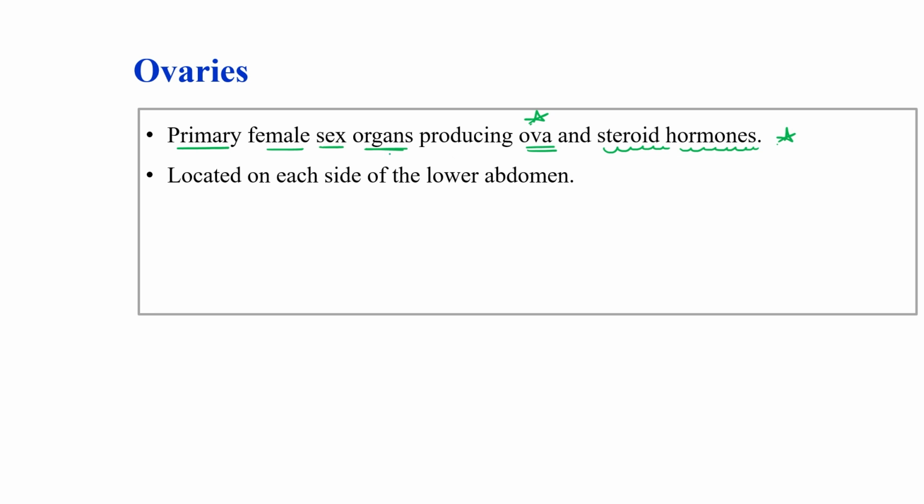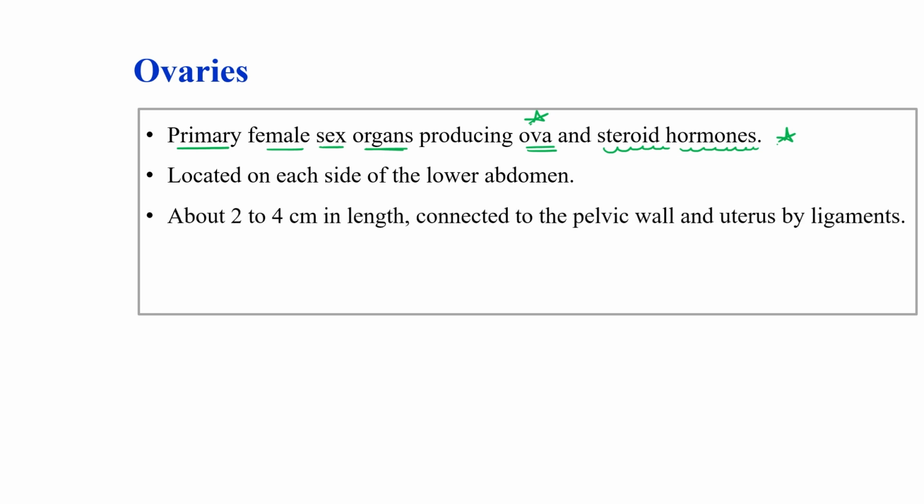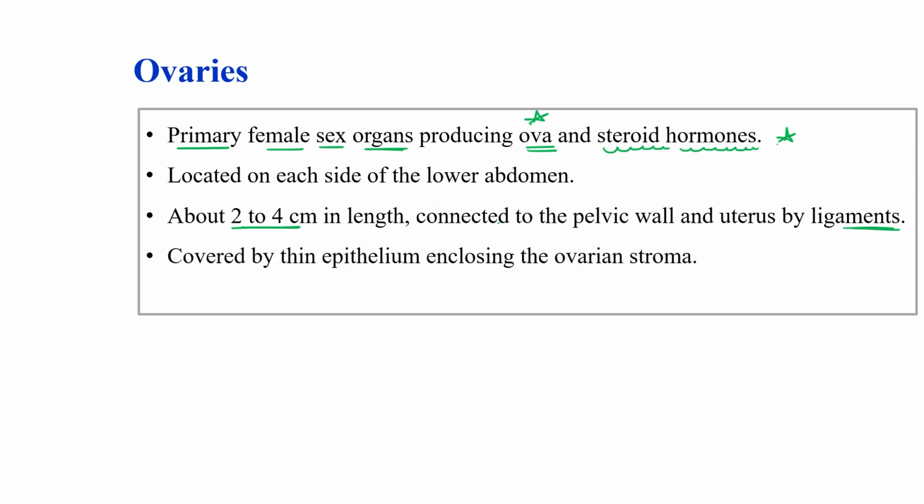These ovaries are located on each side of the lower abdomen in the female body, about 2 to 4 centimeters in length, and are connected with the pelvic wall and uterus via some ligaments.